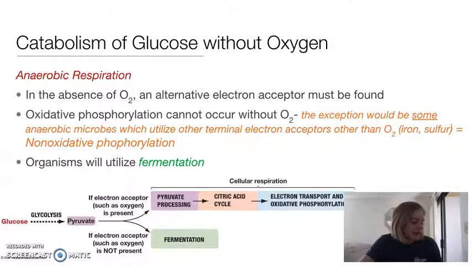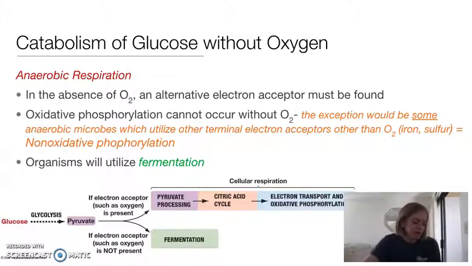So the first type of respiration that occurs without oxygen is anaerobic respiration, and this is when an alternative electron acceptor is found and the ETC does occur, but maybe with a different molecule such as iron or sulfur. And this is pretty rare for large organisms.